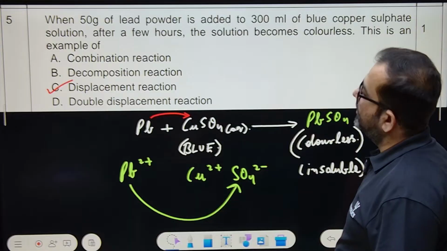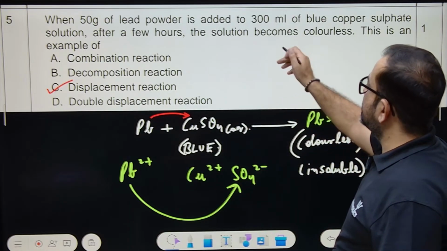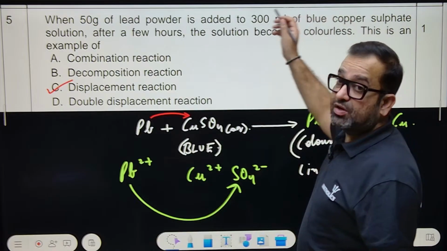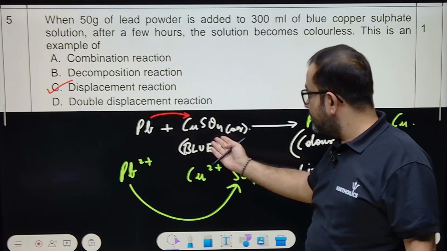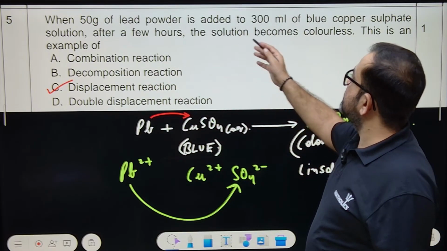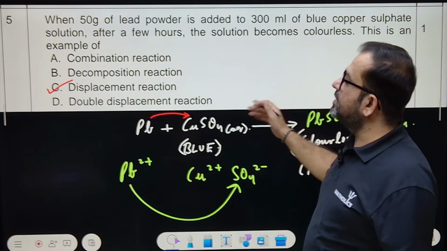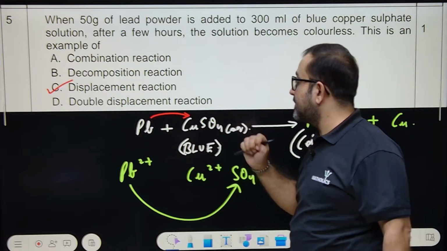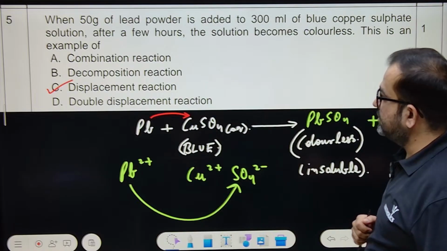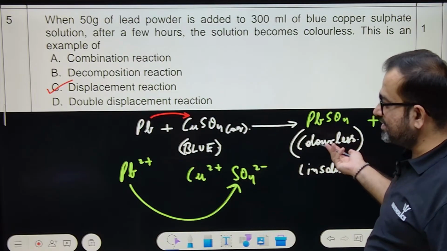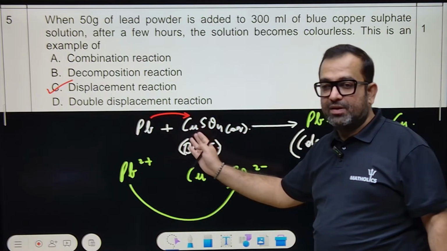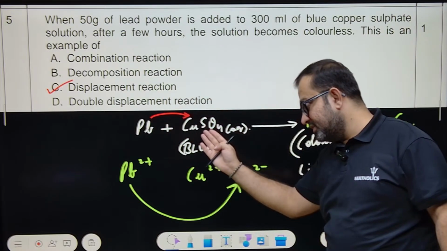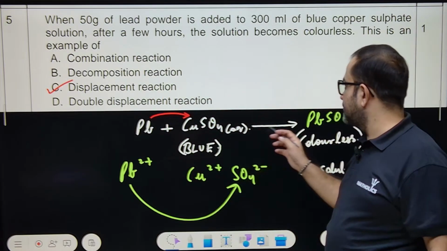Now, when 50 gram of lead powder, Pb, is added to 300 ml of blue copper sulfate, whose formula is CuSO4, after a few hours the solution becomes colorless because PbSO4 will be formed. This is Pb, this is SO4, PbSO4, and copper metal will be displaced. Obviously, it is a displacement reaction where lead is pulling copper out and taking the space of copper. So PbSO4 is formed.